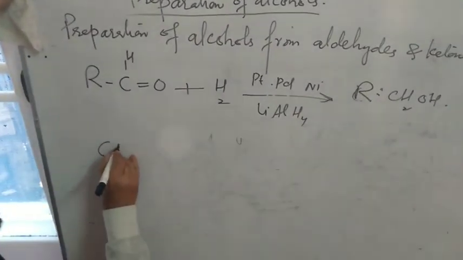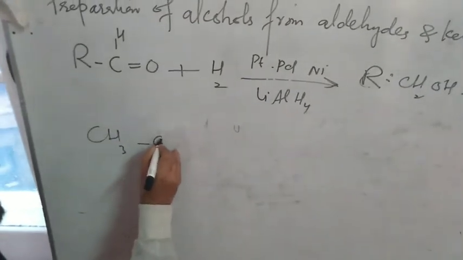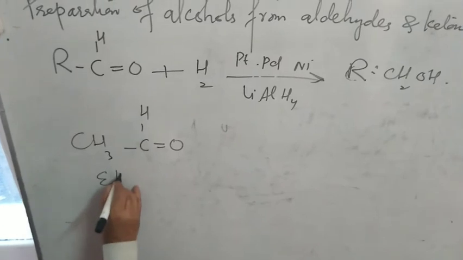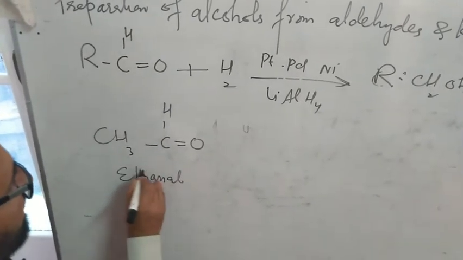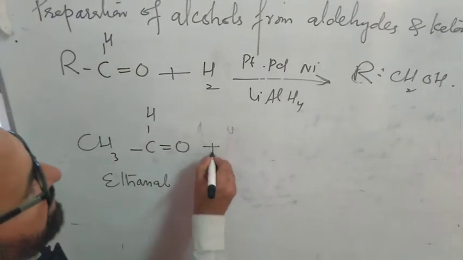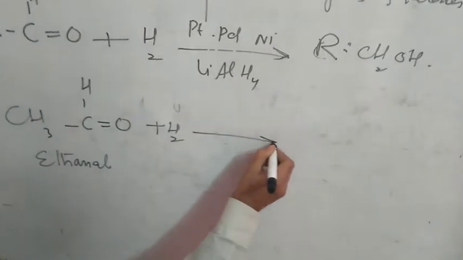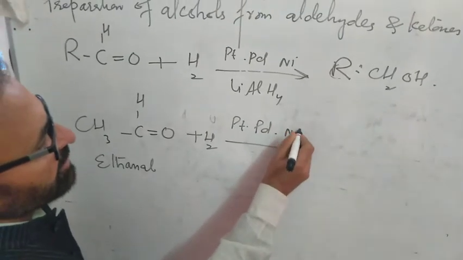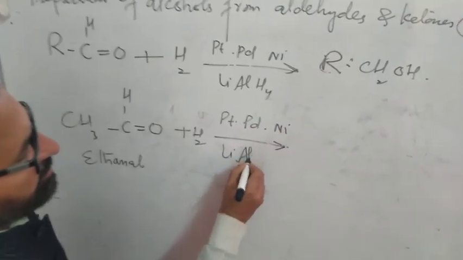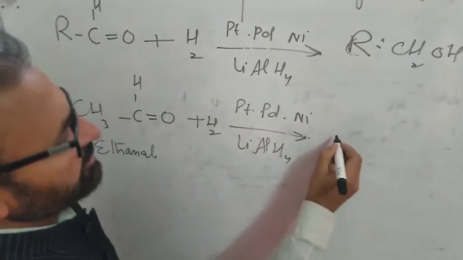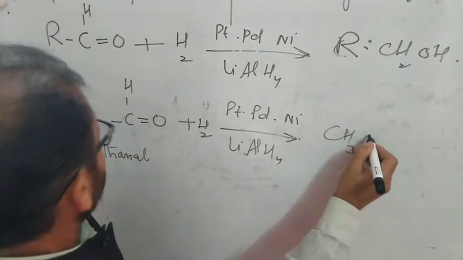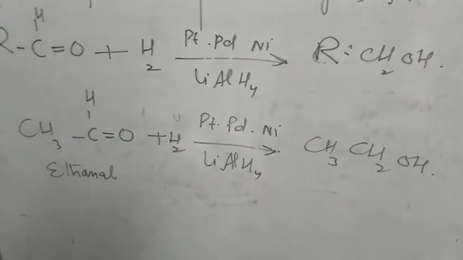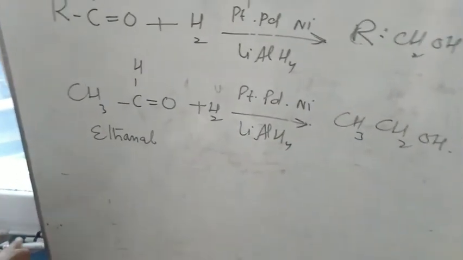If you take this, acetaldehyde, I have taken ethanal, acetaldehyde plus H2, hydrogen, in presence of platinum, palladium or nickel, ruthenium or lithium aluminum hydride. You will get ethanol.